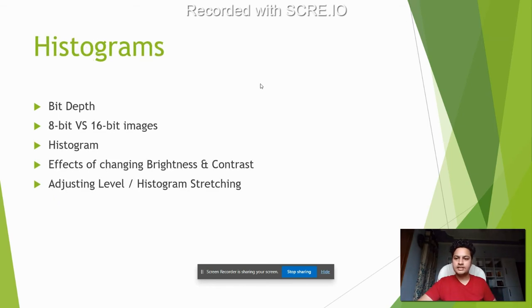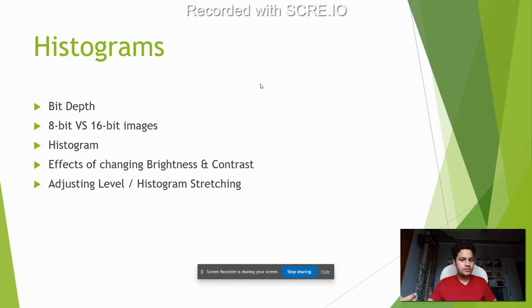In lesson two, we talked about histograms. This was probably the most fascinating lesson of all. We talked about bit depth. What does this 8-bit, 16-bit actually represent? We talked about what is the basic difference between these 8-bit and 16-bit images, and can we even see them? Is it even required to go to 16 bits or maybe 32 bits and all that?